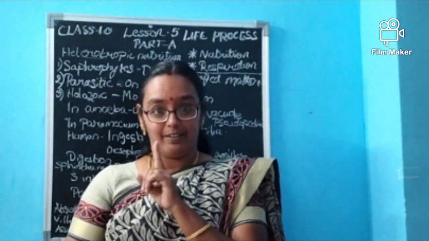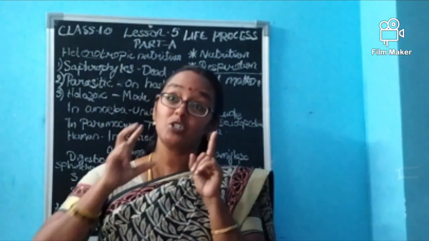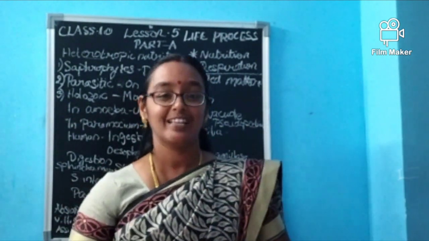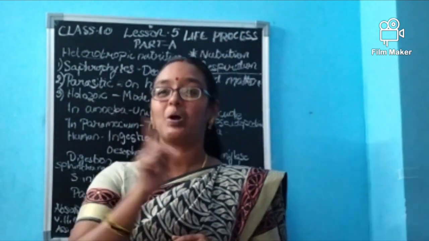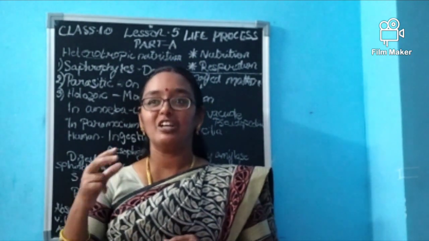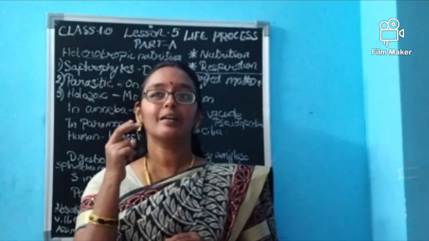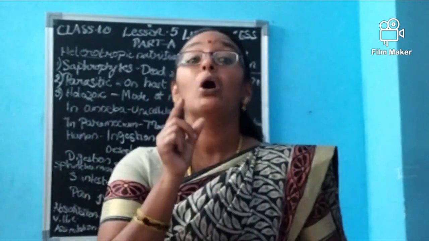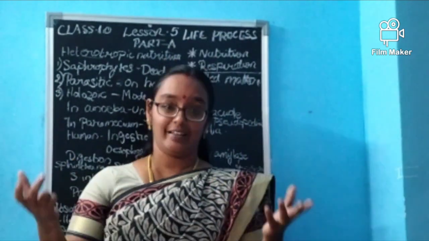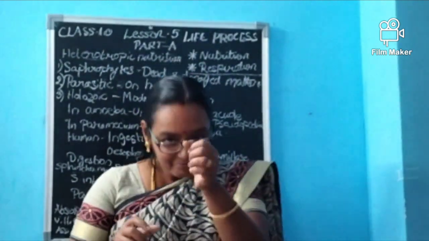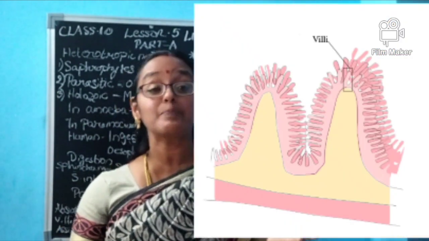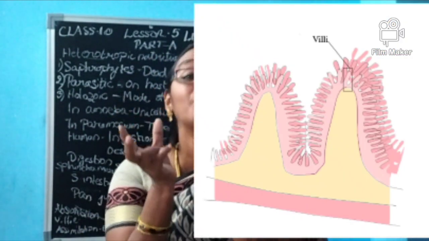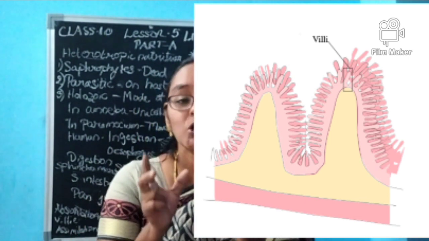It is not villain, ma. It is good for us. It is the hero in our story. So we are not saying villain. If anyone says it in that manner, it's not the correct pronunciation. We are saying villi. What is that, ma? Villi. Okay. What will the villi do? Absorb. What will it absorb? It will absorb the food.